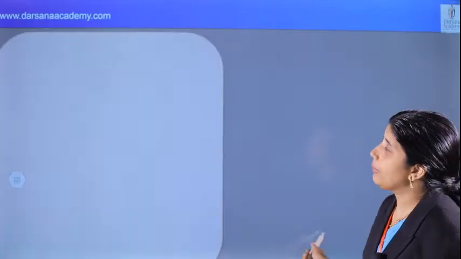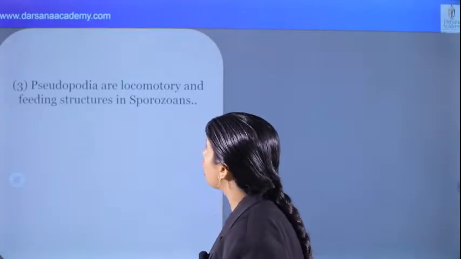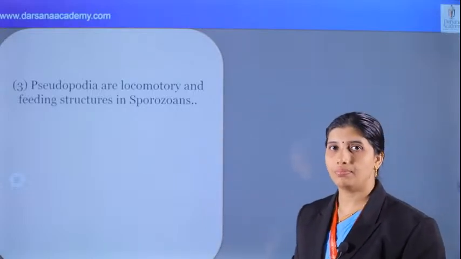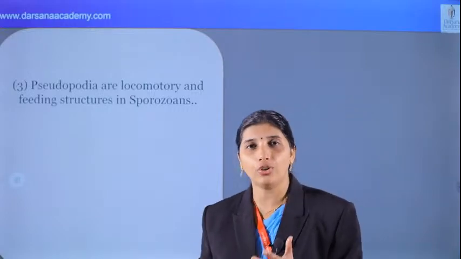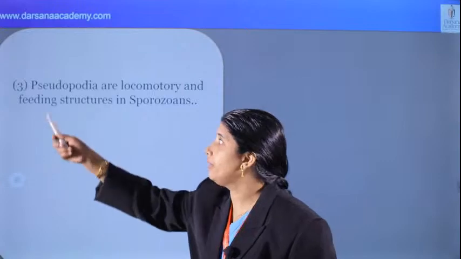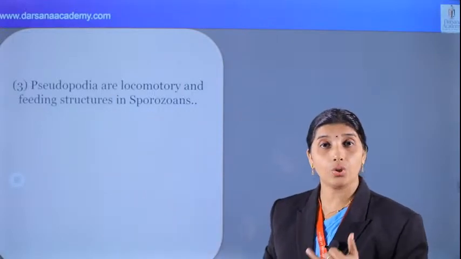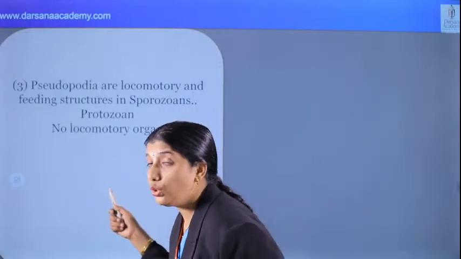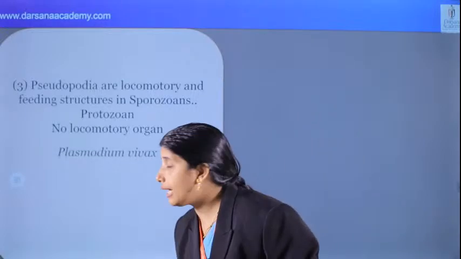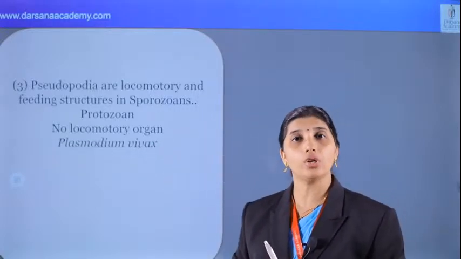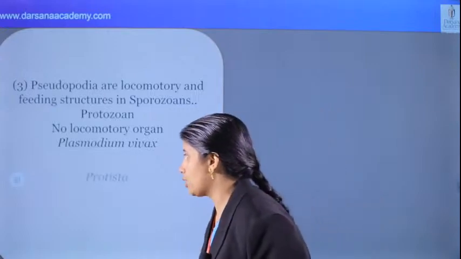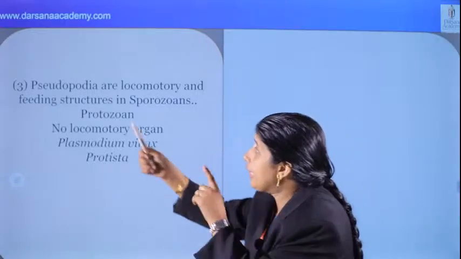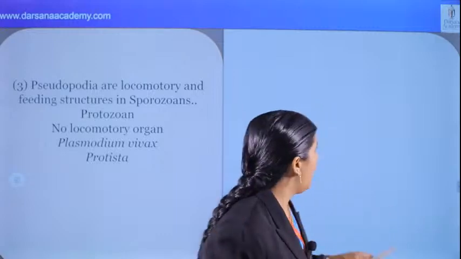Next one, what is the third option? Pseudopodia, locomotory and feeding structure in sporozoans. What about sporozoans? Sporozoans are protozoans. Based on locomotory organ, there are four types. Amoeboid protozoans move by pseudopodia, not sporozoans. Then flagellated protozoans, ciliated protozoans, and sporozoans. Sporozoans are protozoans and they have no locomotory organ. What's the example? Plasmodium vivax, which causes malaria. It's a malarial parasite and comes under kingdom Protista. We know that. Okay. So we can see the third is wrong.